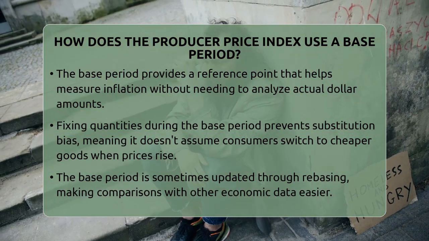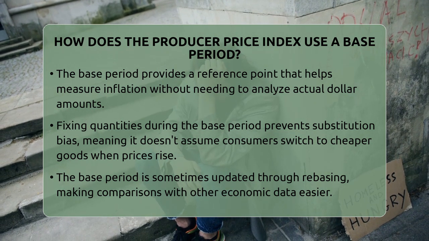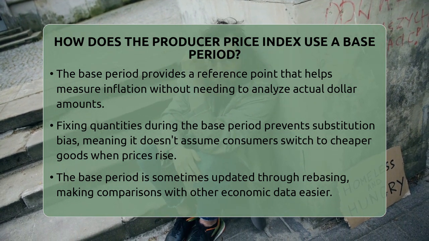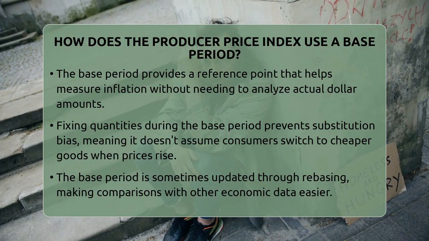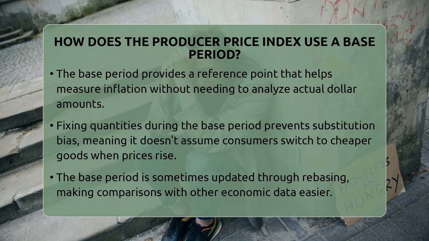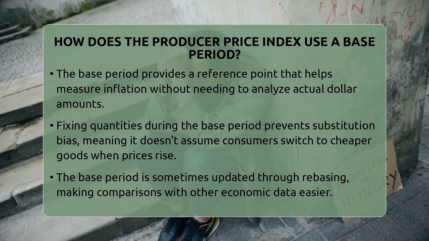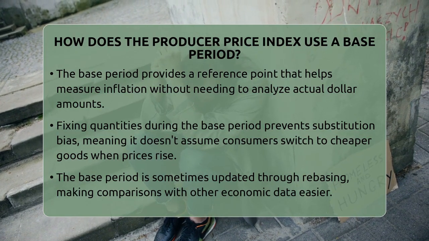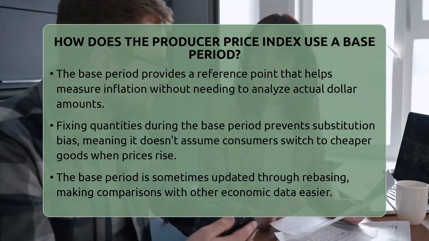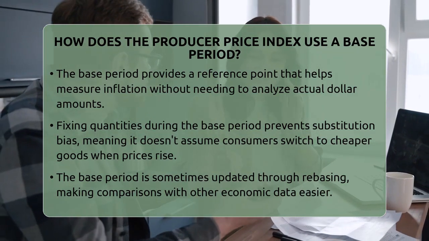The base period is important because it anchors all inflation measurements. It shows how much more or less it costs to buy the same goods and services over time. By fixing the quantities during the base period, the index avoids substitution bias. That means it doesn't assume consumers switch to cheaper items when prices rise. Instead, it keeps the quantities fixed to show what would happen if purchasing habits stayed the same.